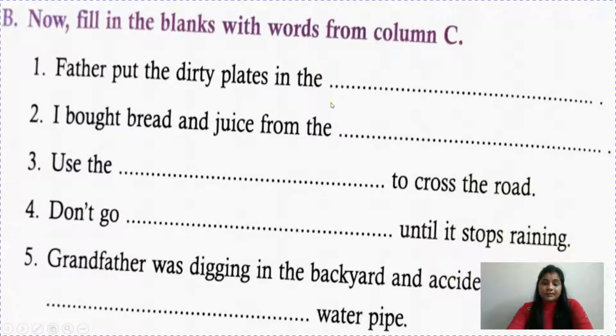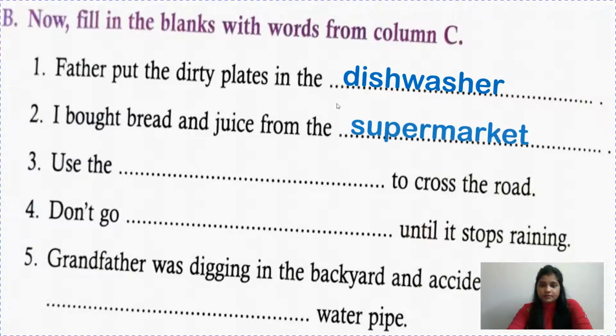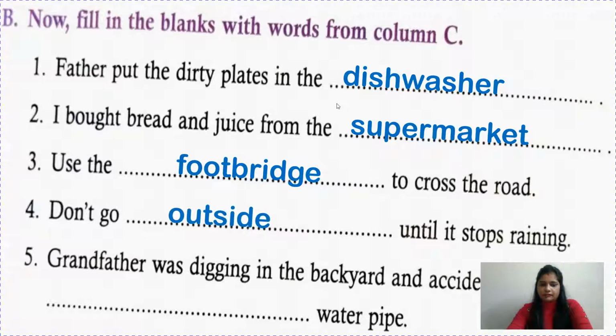Father put the dirty plates in the, obviously, dishwasher, not underground or outside. I bought bread and juice from the, obviously, supermarket. Only one option is there for the market. Use the footbridge to cross the road. Just now I told you footbridge is used for the pedestrians. Don't go outside until it stops raining. And grandfather was digging in the backyard and accidentally broke a water pipe. So digging, children, it means something is inside, so underground.